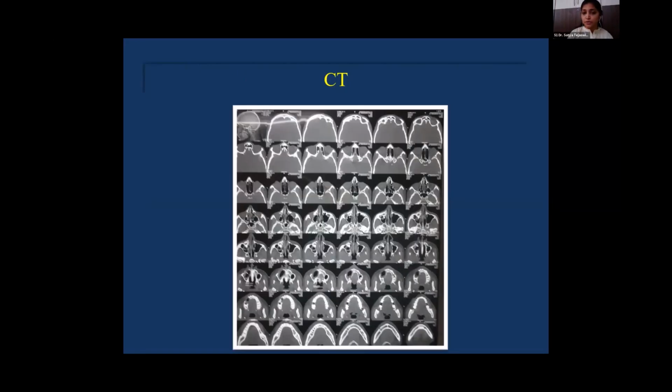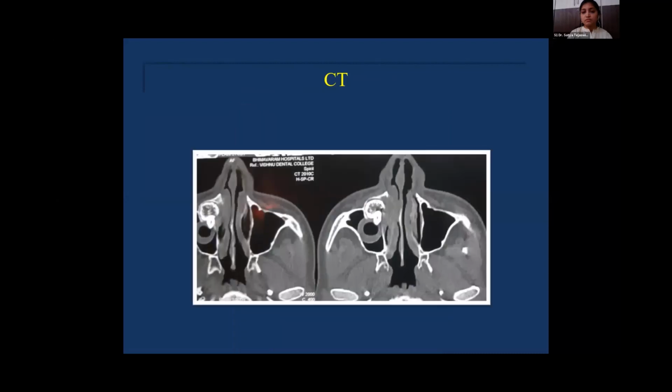Along with these radiographs, she also underwent a computed tomogram. Axial slice of this CT shows hyperdense and hypodense areas that imply both radiopacities and radiolucencies, along with an impacted canine inferior to it.